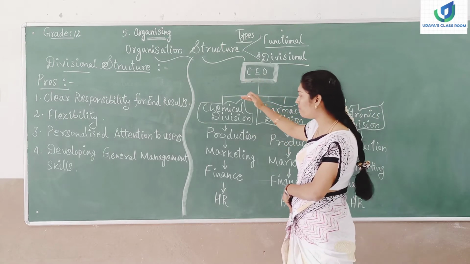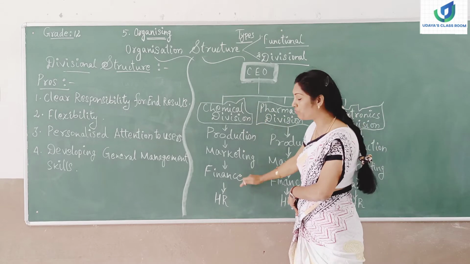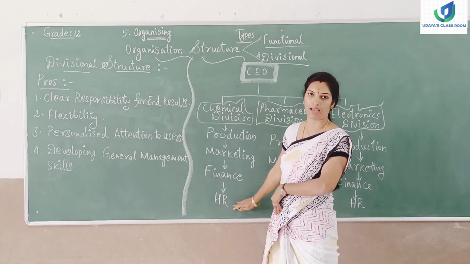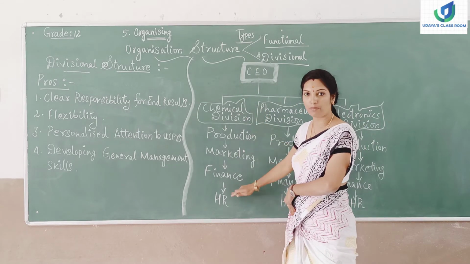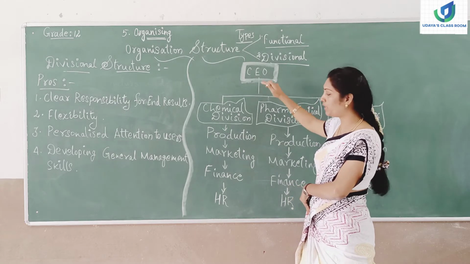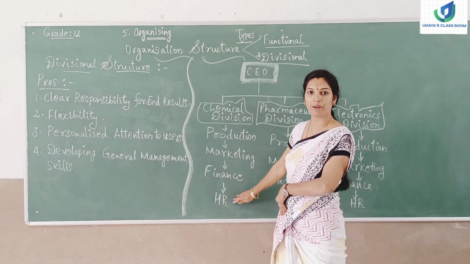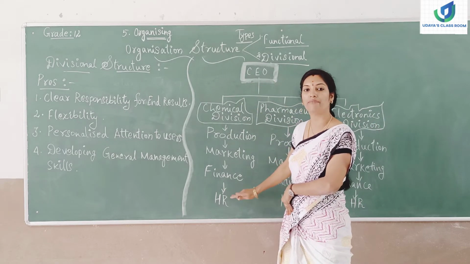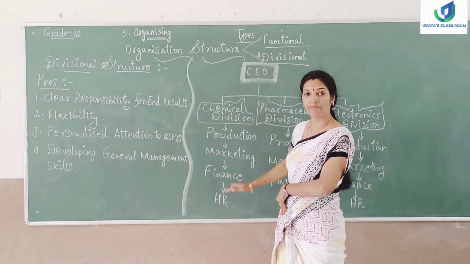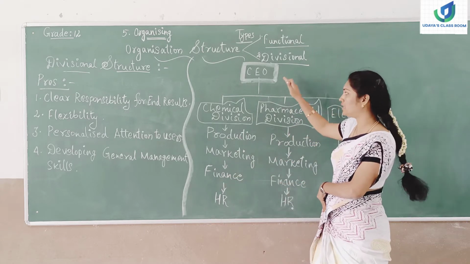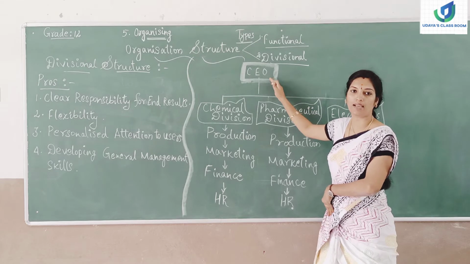So each and every divisional head will be responsible for the end result of the organization. They are answerable to the CEO. So they cannot escape from their responsibilities. They have to be answerable to the CEO, that is, the head of the organization.